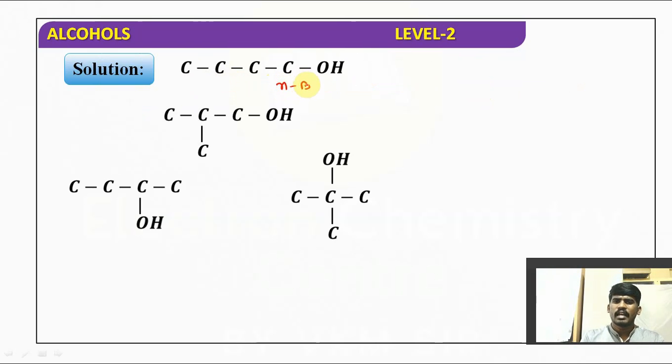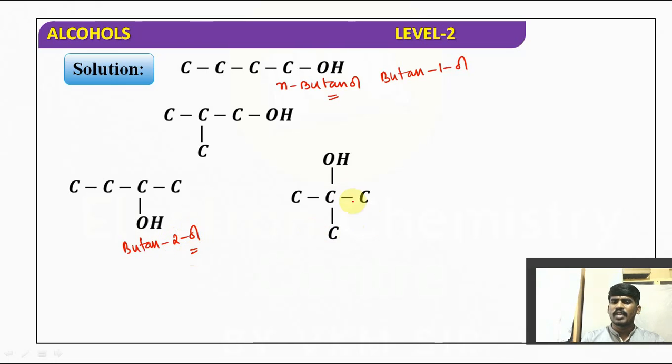It is n-butanol, right? Another one you can also take: the chain length of the carbon has been decreased, so we have created a branch here. So it is 2-methylpropanol, and it is butan-2-ol. It is butan-1-ol, of course. That is butan-1-ol, but this is butan-2-ol.